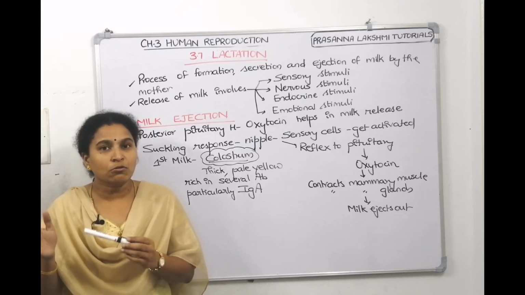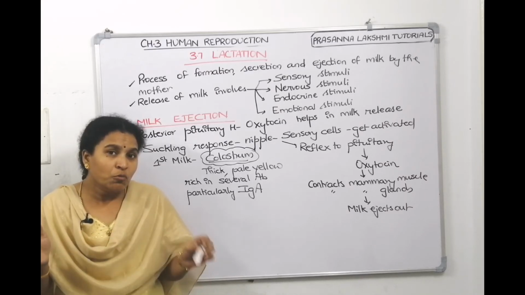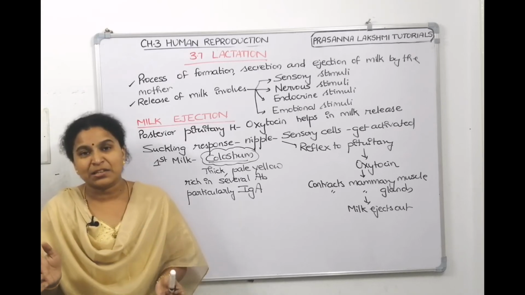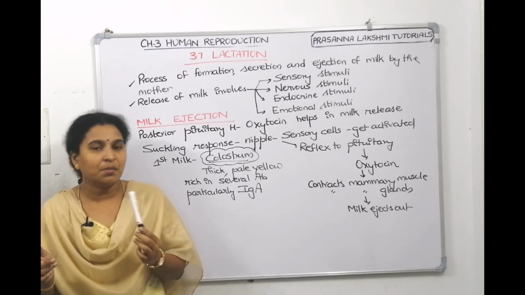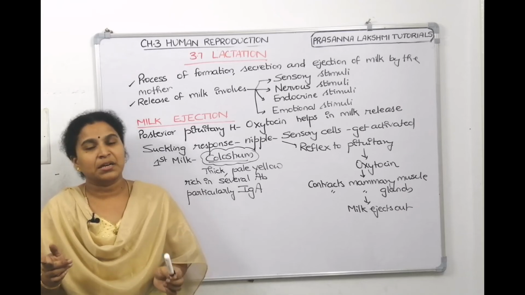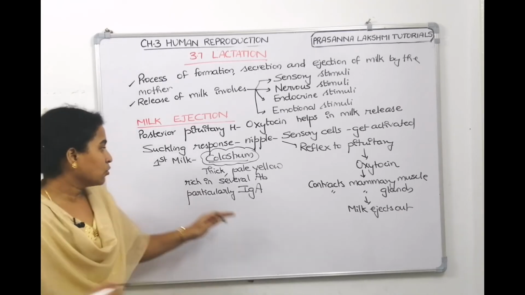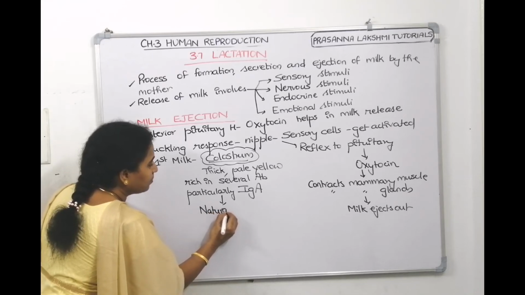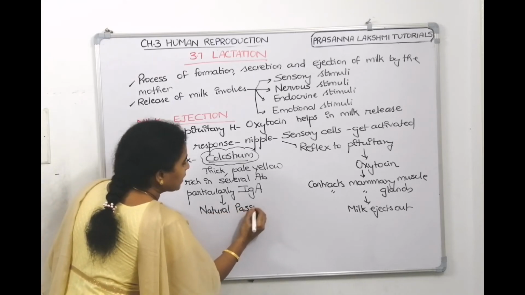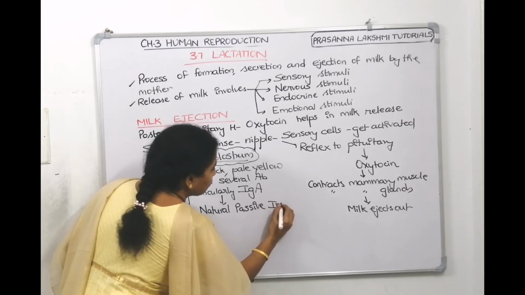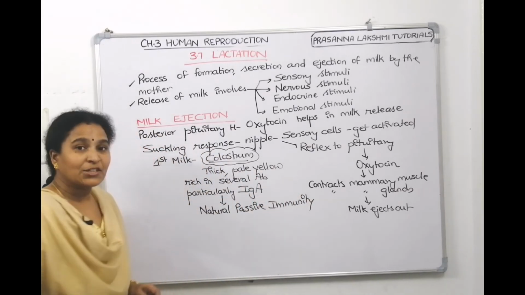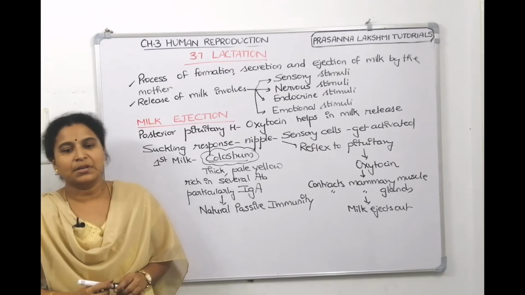The mother, a natural source, providing immunity to the newborn child through her milk is called natural passive immunity. If you are supplying ready-made antibodies, it is called passive immunity, but from a natural source. So this comes under which type of immunity, children? Natural passive immunity.